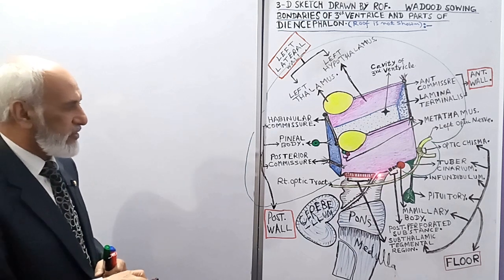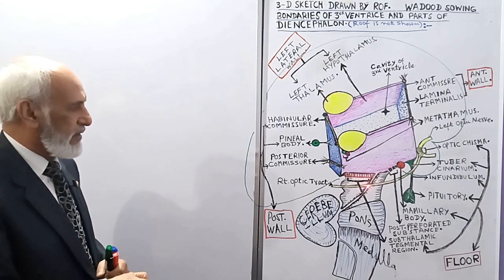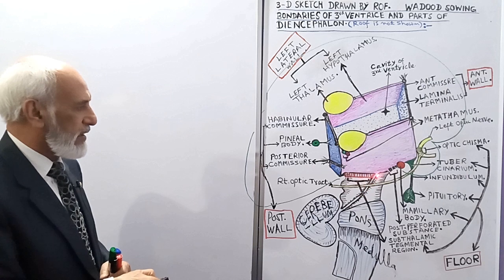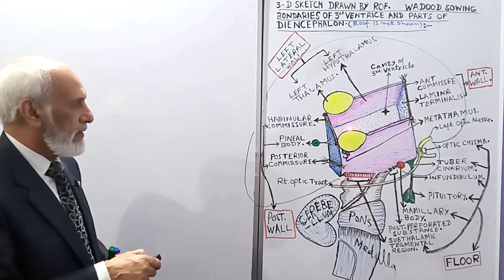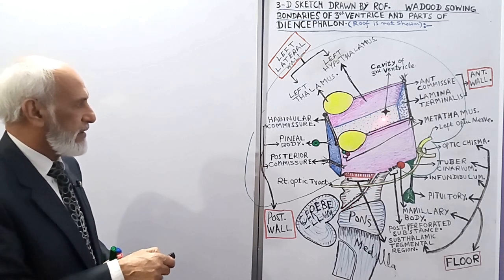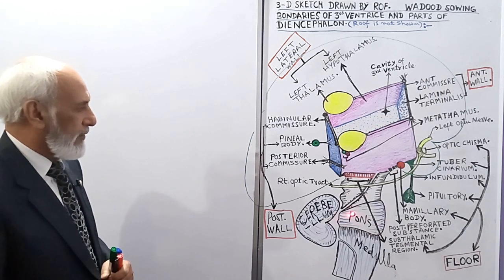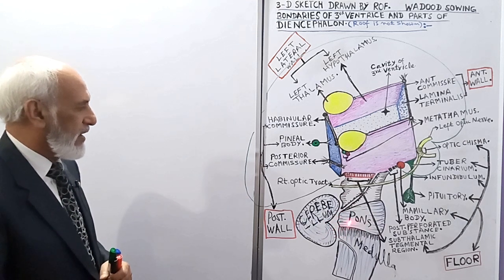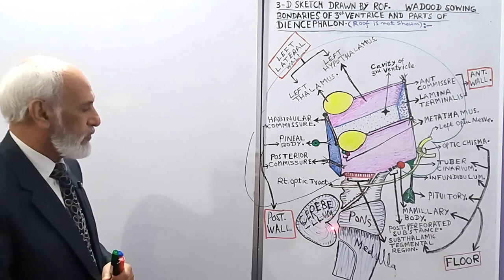Now in this section, you can see the midbrain is traversed by the aqueduct of Sylvius, and we discussed this already. This part is the cavity of the third ventricle. Between the cerebellum, pons, and upper part of the medulla oblongata, this is the cavity of the fourth ventricle.